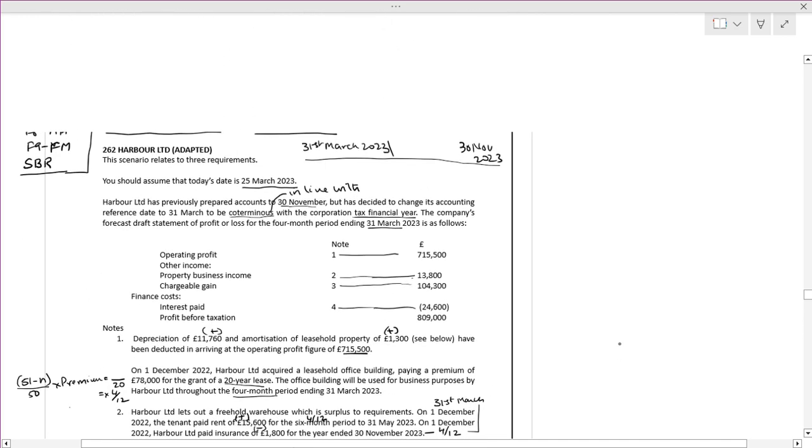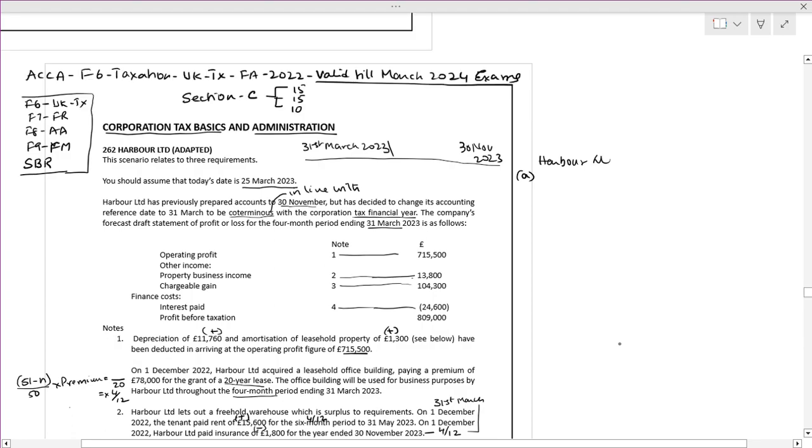Fine. Now first, point number A. Harbour Limited corporation tax liability for the year ending, 4 months. Make it very clear. Is it 31st March 2023?